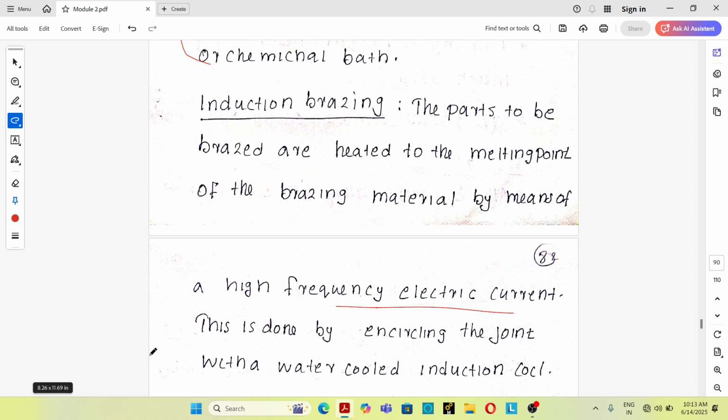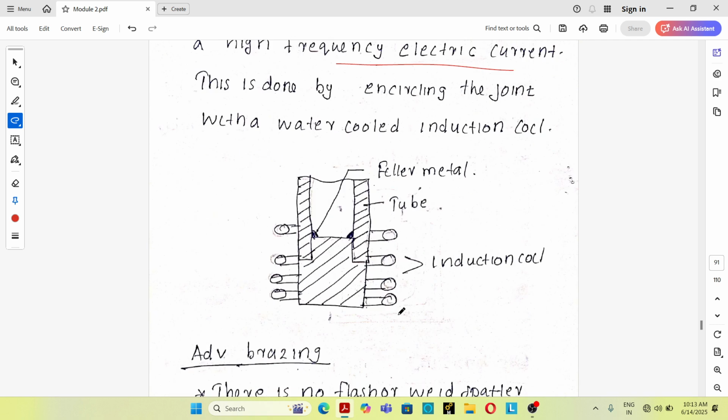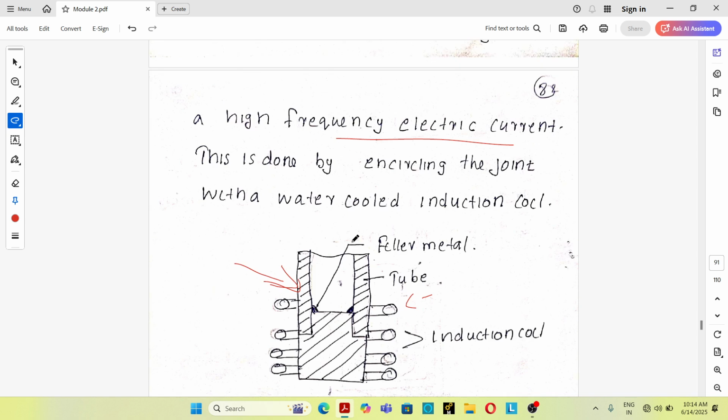This is done by encircling the joint with a water cooled induction coil. See, this is the water cooled induction coil which is used to provide the heat for producing the joint. So this is the filler material. When the heat is produced, the filler material melts and the joint is formed. So this is about the brazing process.